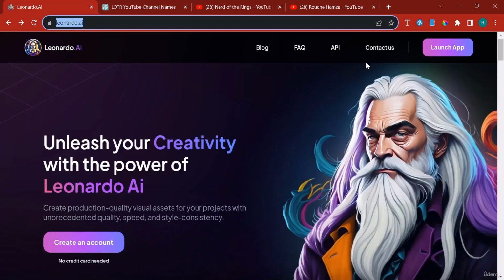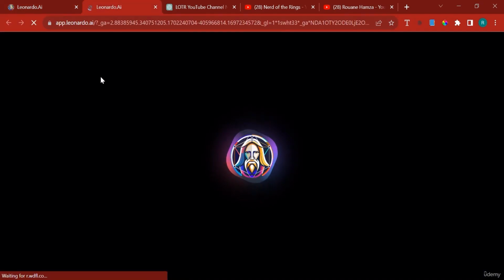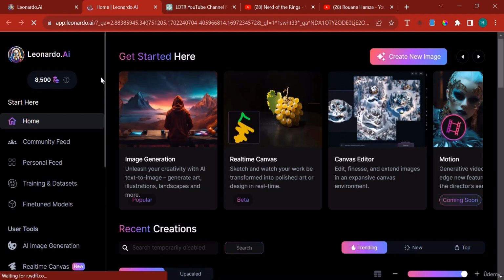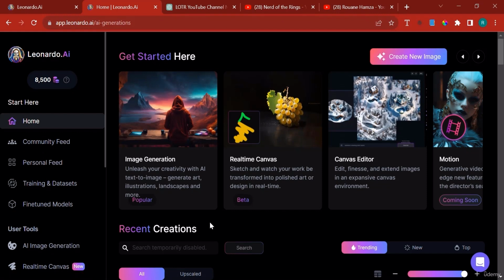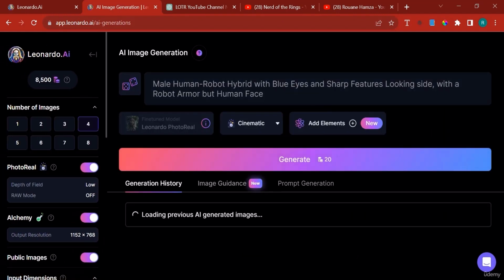And while it's doing it, I would like to introduce you to Leonardo. So go to the website I've linked in the resources of this lecture, Leonardo.ai, click on Launch App, and create an account. Make sure that you don't show NSFW content because that might create NSFW content for you. But just create an account. And then when you're here, click on AI image generation, and you shall be ready to create logos.